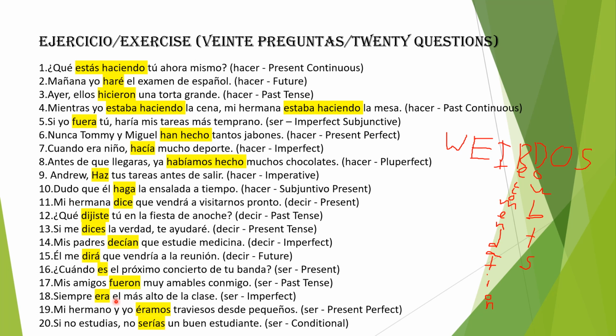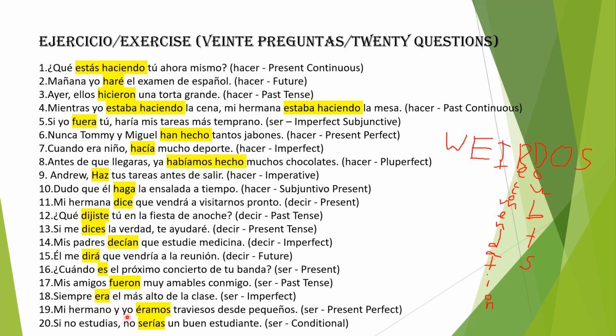But if somehow you got some medicine that turned you super tall in one night, then we would use fue. Well, not siempre, because if we're using siempre, we would have to use the imperfect tense. So basically, I'm sorry for confusing you guys, but whenever you see the word siempre, that means a habitual action in the past, so we're always gonna use the imperfect tense here, right?